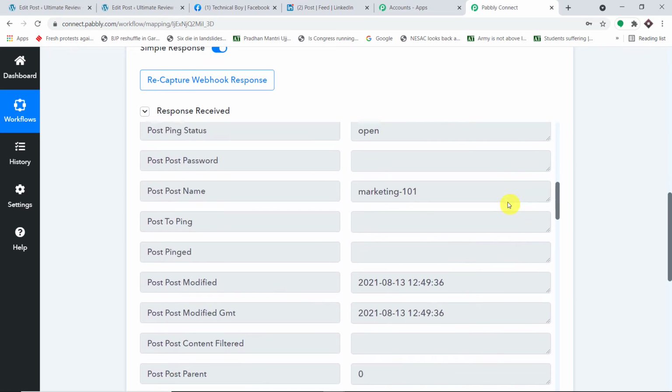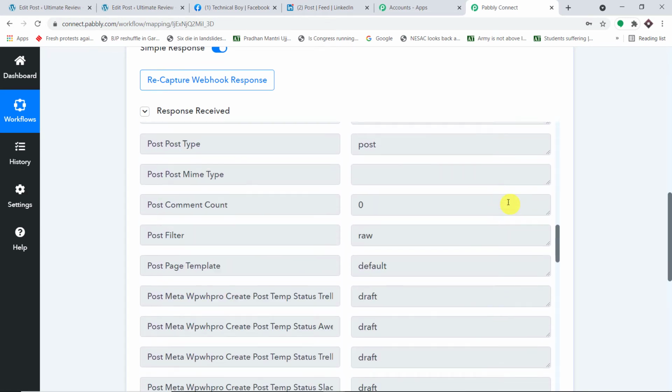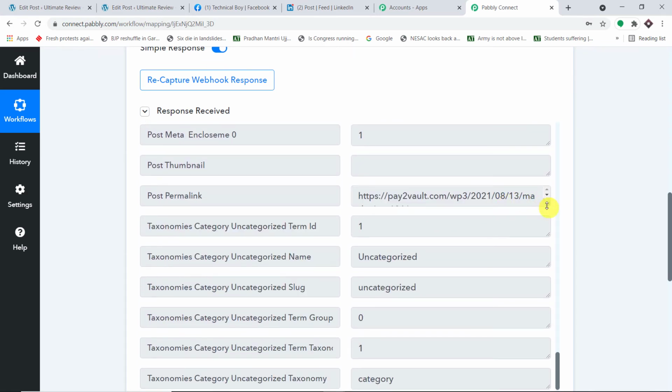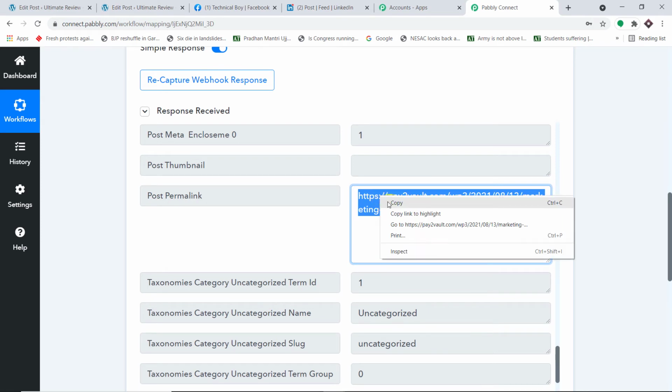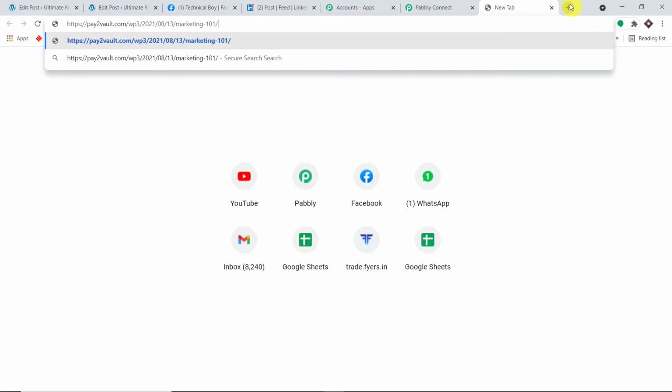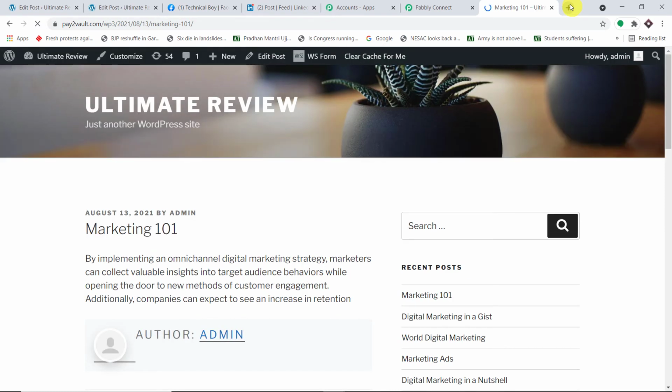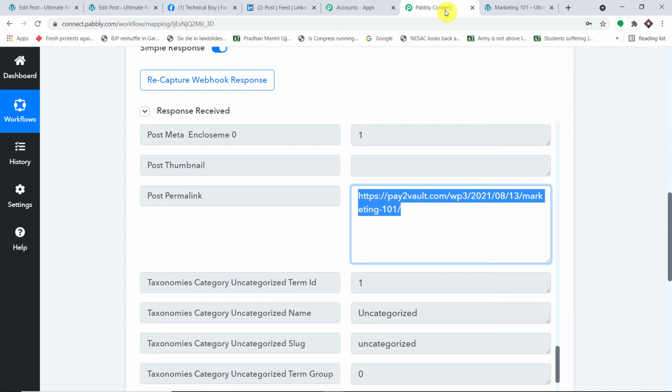Excellent. Now there is an interesting thing that I have to show you. Let me show you the post link. When I copy this and open it in a new tab, it shows me the same post that we have published recently in WordPress, Marketing 101. I hope it is getting clear. So we have the post content, the post title, and also the post URL.